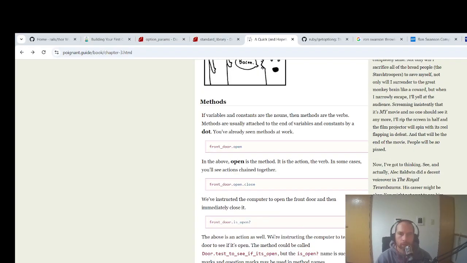Good old methods. If variables and constants are nouns, methods are the verbs. Right. Methods are used to attach. This is what screws me up.